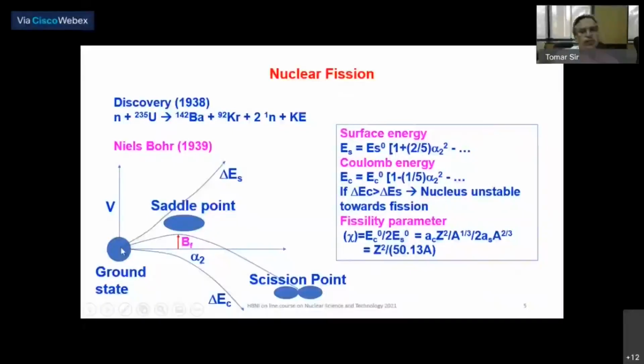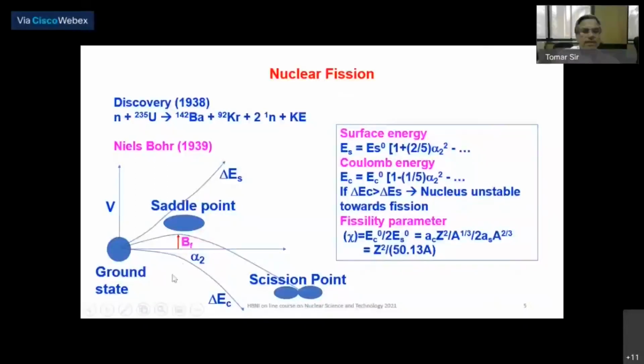When you deform the spherical nucleus, the surface energy of the nucleus increases. That means there are now more nucleons on the surface, and the surface energy term is increasing. Whereas in a deformed nucleus the protons are a little apart from each other compared to a spherical nucleus, and therefore the Coulombic energy is decreasing. So Coulomb energy is trying to stabilize the nucleus, whereas the surface energy term is destabilizing the nucleus.